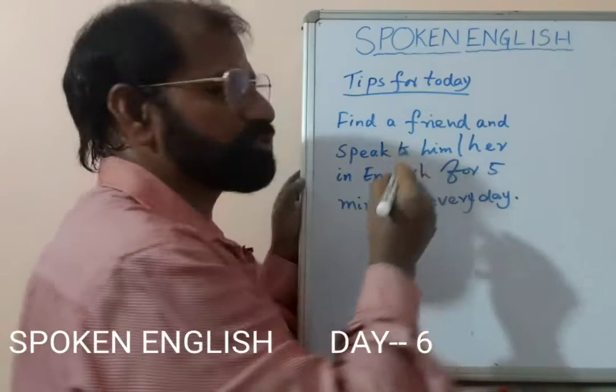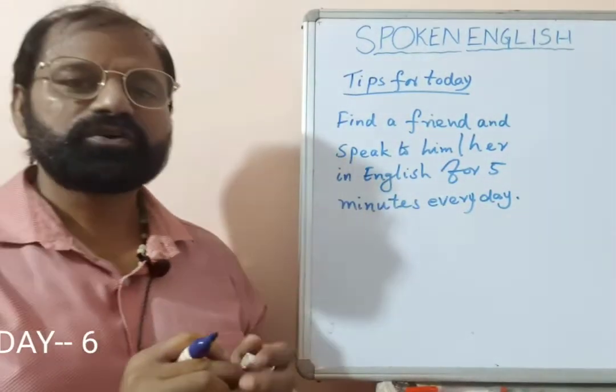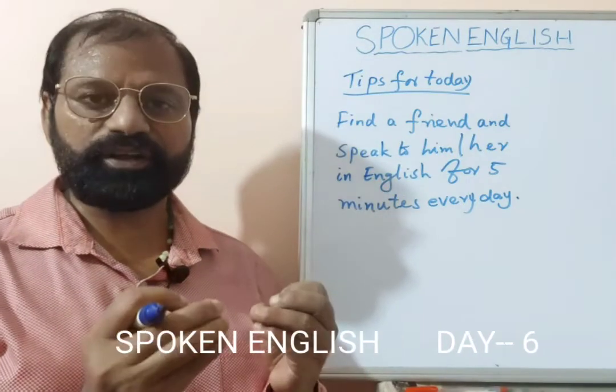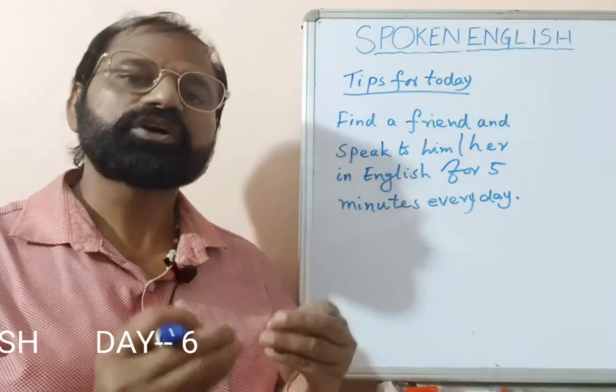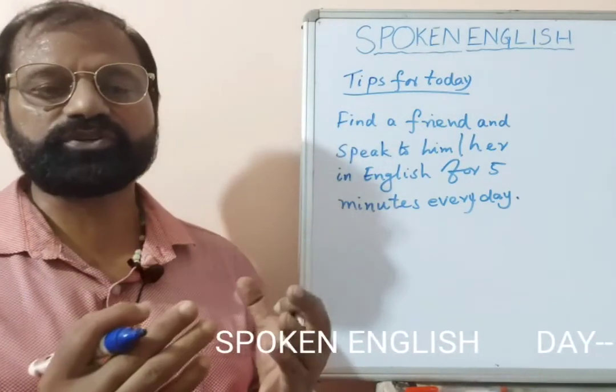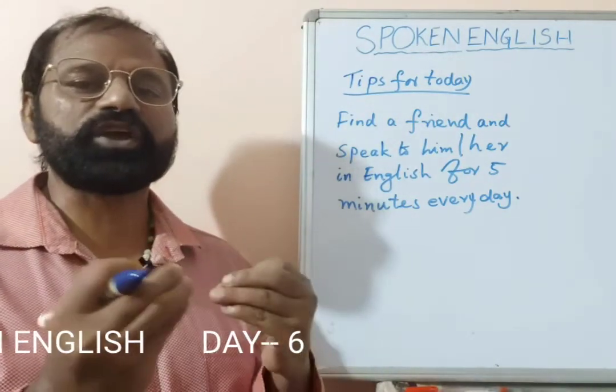So what you have to do is find a friend and speak to him or her in English for 5 minutes. Speak very simple sentences, have a conversation with that person and see how much you can speak.